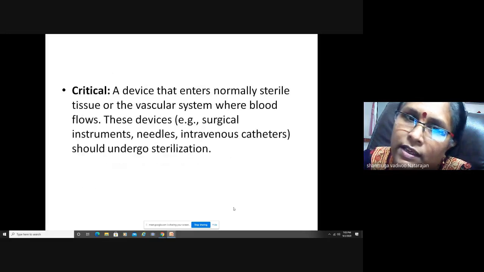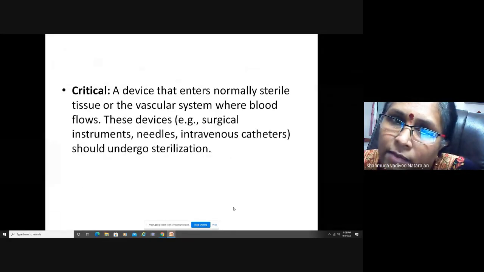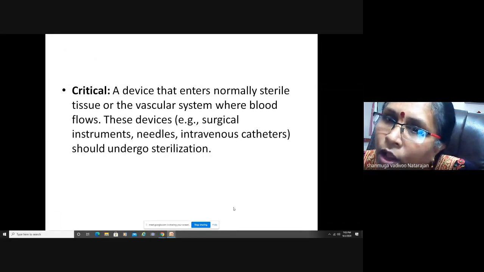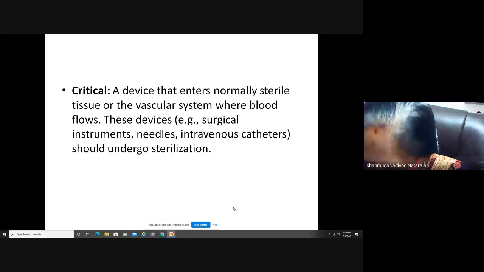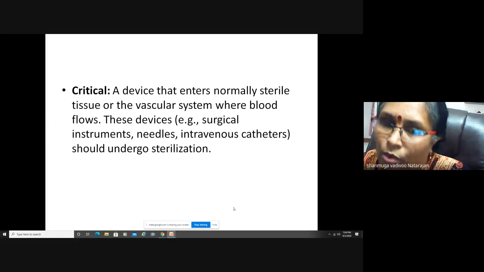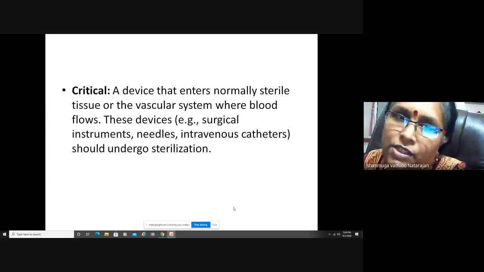Here they are. Critical means a device that enters normally sterile tissue or the vascular system where the blood flows. Examples are surgical instruments, needles, intravascular catheters. All these critical instruments should undergo sterilization. I will let you know the meaning of sterilization and disinfection.